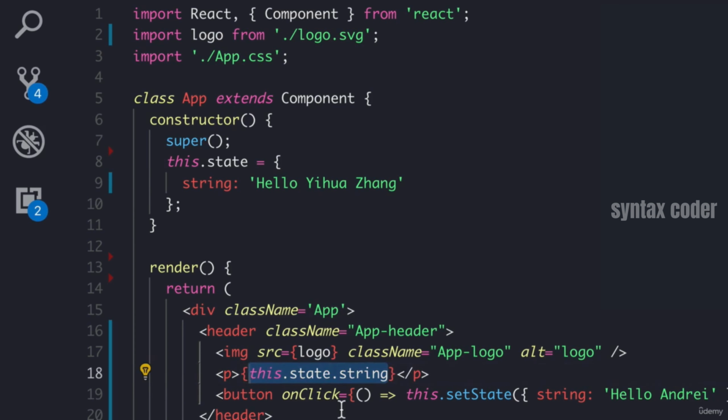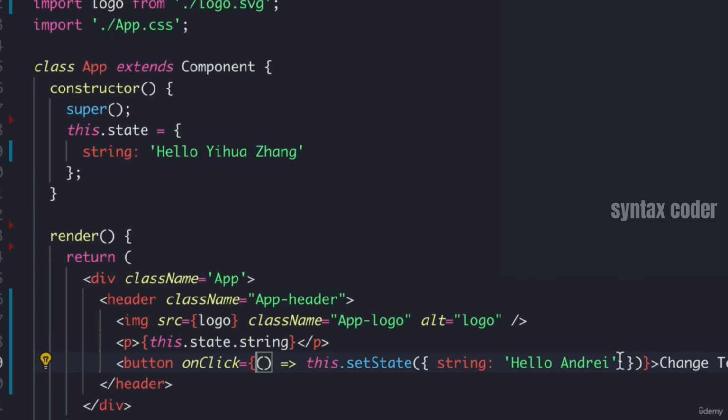Another place that we see this is right here with the onClick. Again, anything around these brackets is a JavaScript expression. So what's in here? There's a function, right? An anonymous function using this arrow syntax that simply calls this.setState.